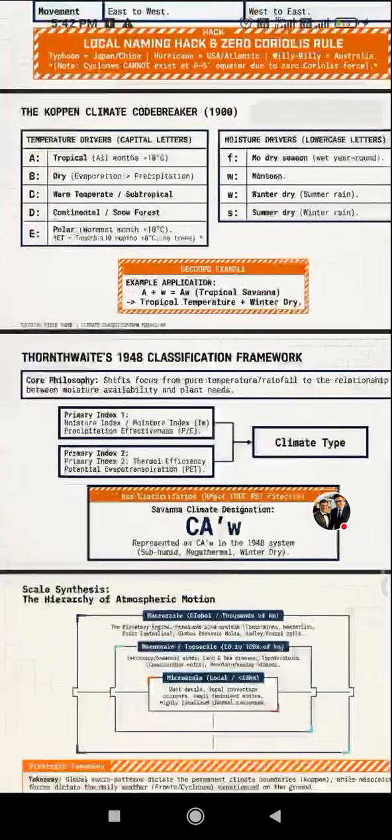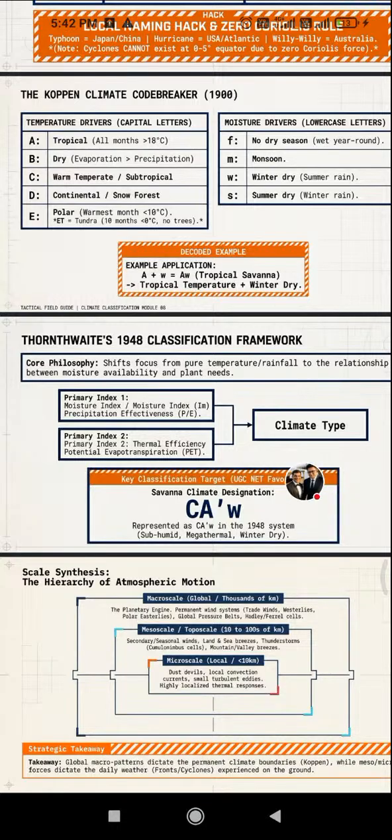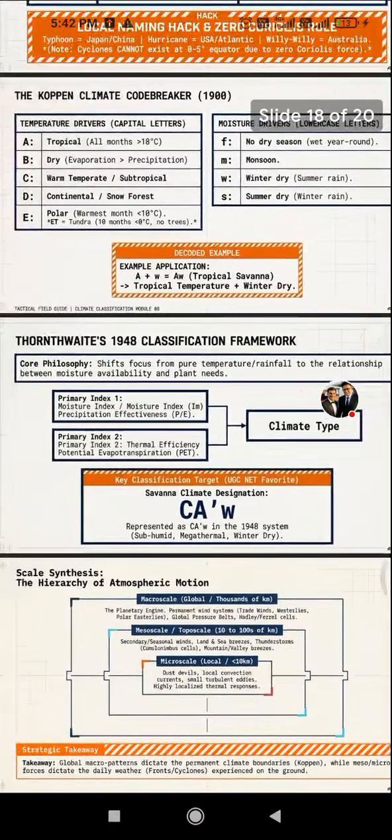Thornthwaite 1948 classification framework. Core philosophy: shift focus from pure temperature and rainfall to the relationship between moisture and availability of plant need. Primary index 1: moisture index, Im, and precipitation effectiveness, P-E. Primary index 2: thermal efficiency, potential evapotranspiration, climate type. Key classification target: savanna climax designation, represented as C'A'w in the 1948 system, subhumid megathermal, winter dry.